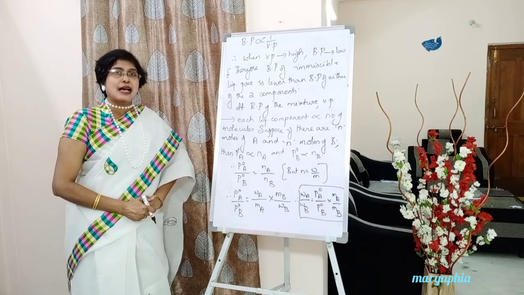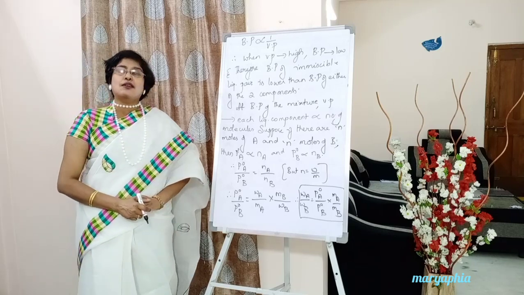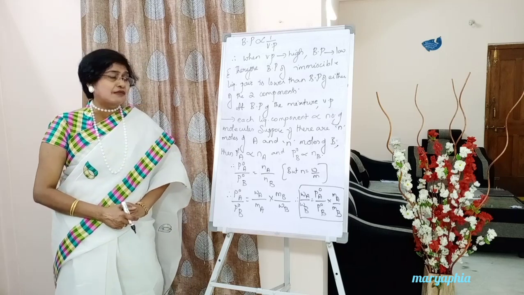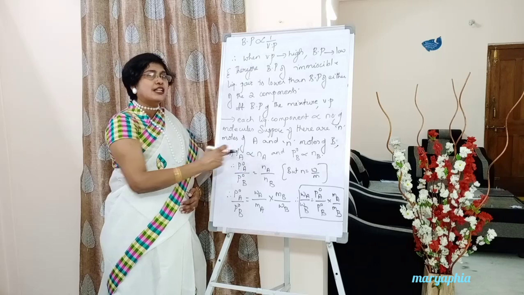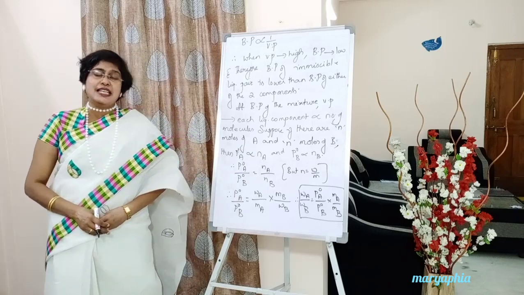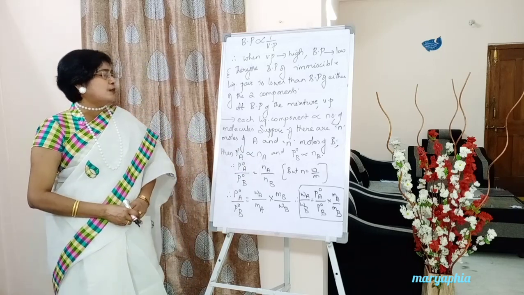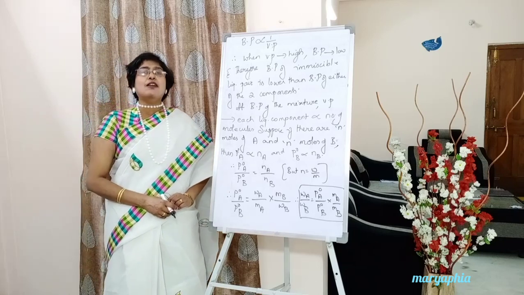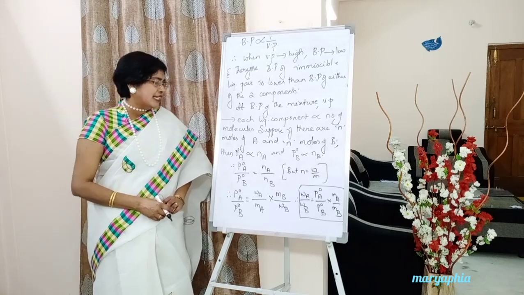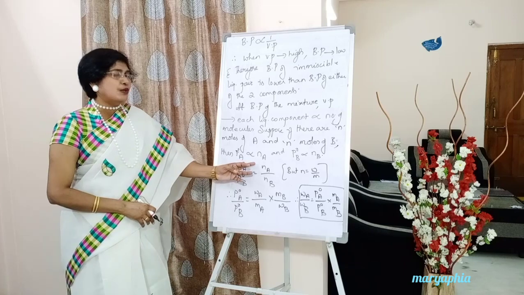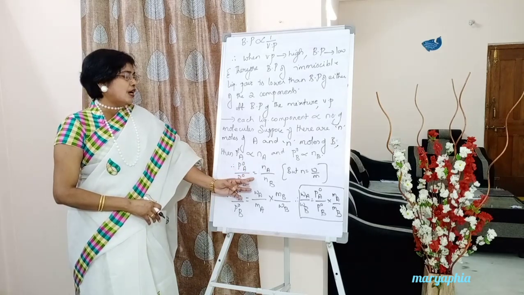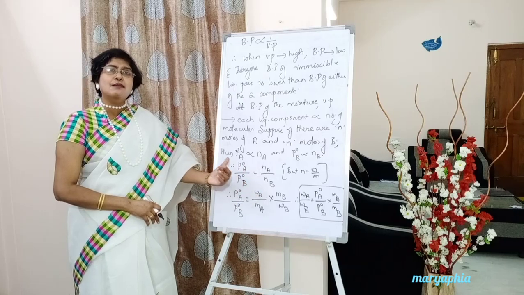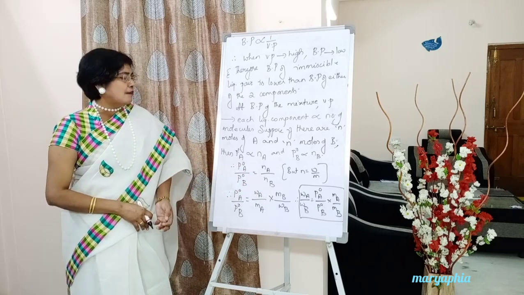For example, if there are n moles of A and n moles of B in the vapor phase, then the vapor pressure of A is directly proportional to the number of moles of A, let it be Na, and the vapor pressure of B, that is P naught B, will be proportional to the number of moles of B, that is Nb. So from this we can write the expression P naught A by P naught B is equal to Na by Nb, because they both are directly proportional.